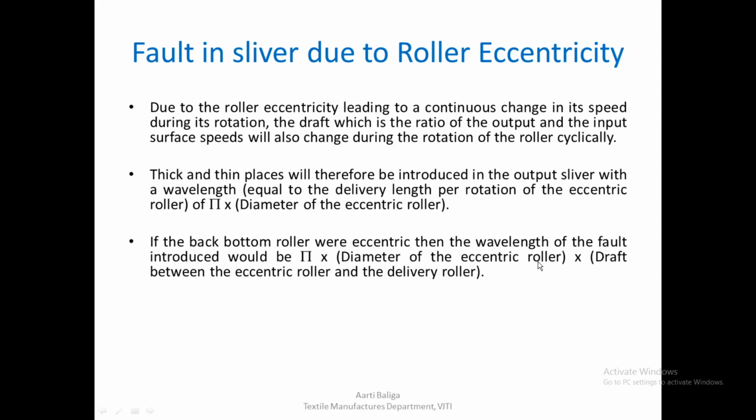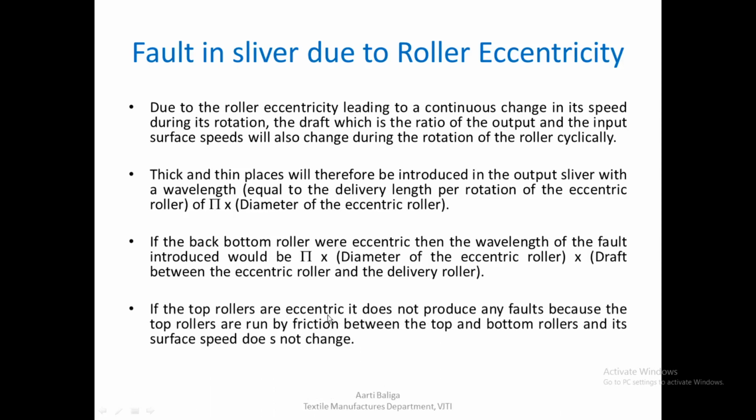And in addition to it, as soon as the draft is applied, it will be thinned out to that extent, and whatever draft we apply, that also should be considered. So it will be multiplied again by the draft between the eccentric roller and the delivery roller. Whatever draft, say if it was a break draft, then the break draft value would come in place of this bracket.